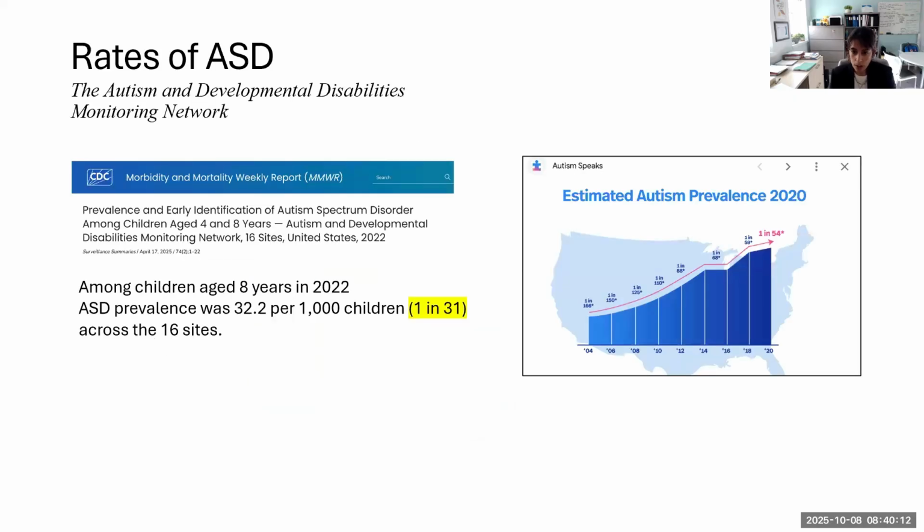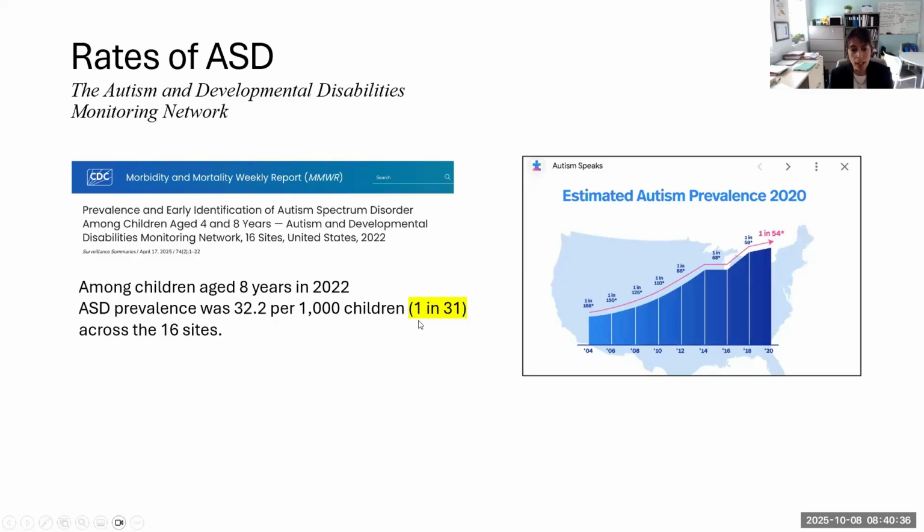But very interestingly, although we don't have the new data, there's a new version of the CHSCY that should be releasing data very soon. What we are seeing from information coming from the States and other developed countries is that rates of autism have been increasing in recent years. This is a study that was recently published April 17th, 2025, coming from the States.